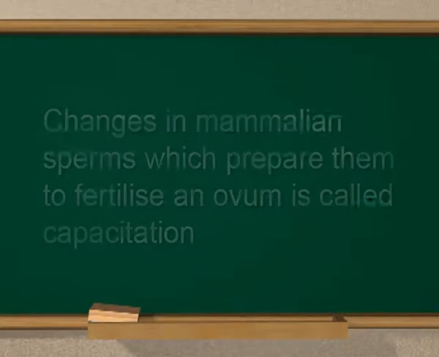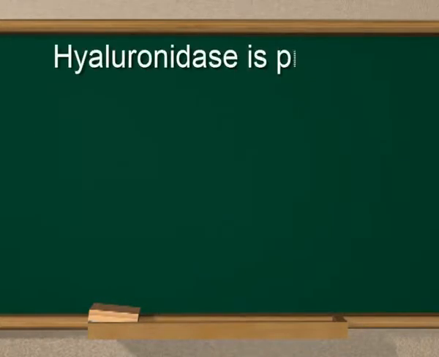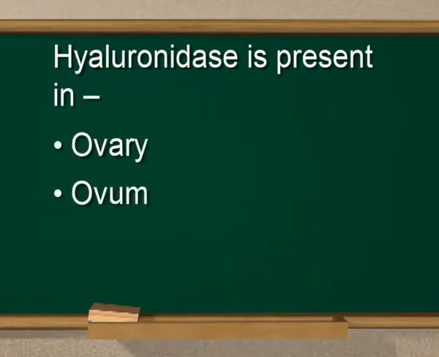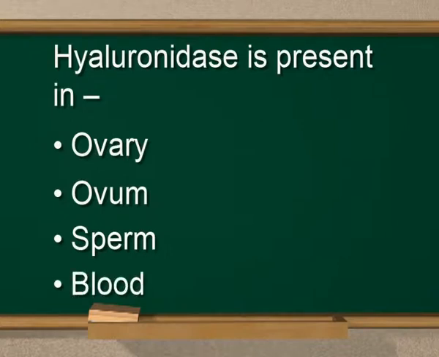Next question, hyaluronidase is present in ovary, ovum, sperm or blood? Answer, yes, you are right. Hyaluronidase is present in sperm. Its release takes place from the sperm head, which destroys an intercellular material, hyaluronic acid, present between the layers of the ovum.